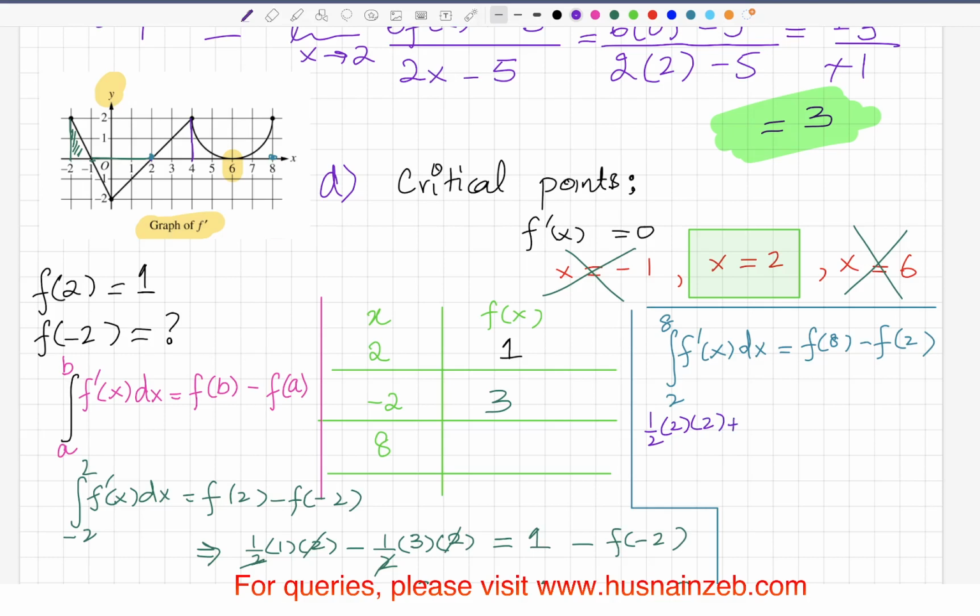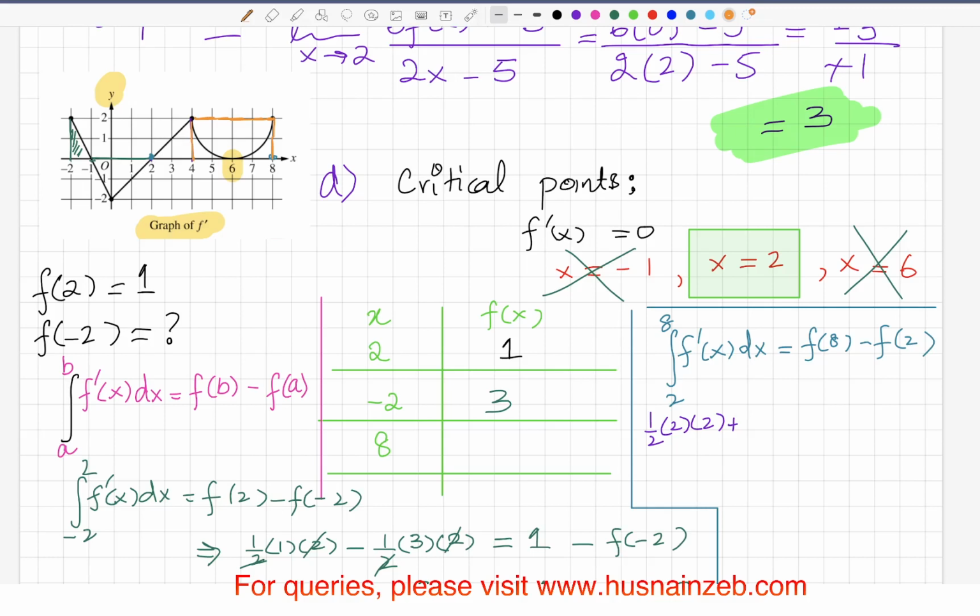Plus, now to find the area under the curve here, because this is a curve, you cannot directly find the area just by looking at the blocks, but you can see it's a semicircle.